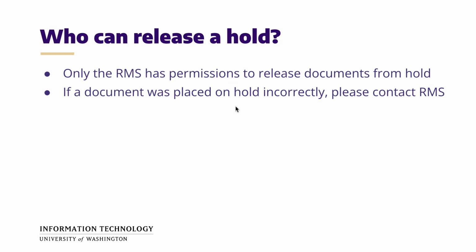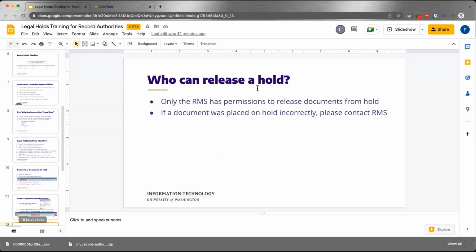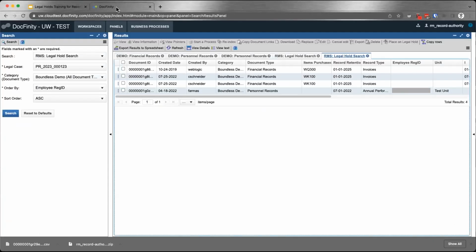So you can put the same document on a hold on multiple legal cases. And this document obviously will be blocked from disposition until the last legal case is released from it. Then it will be, again, eligible to be disposed. And the last question has to do with deletes, which I'm going to show you live here.